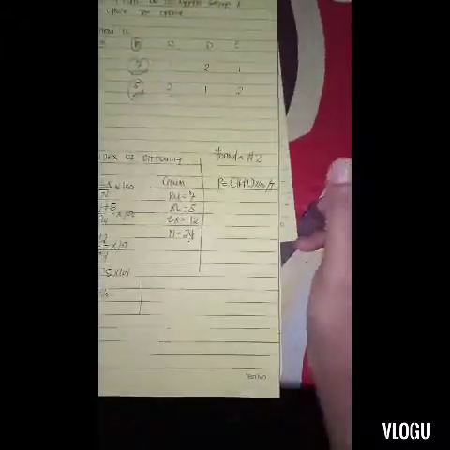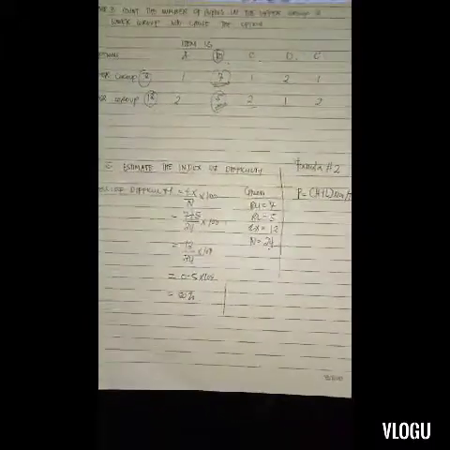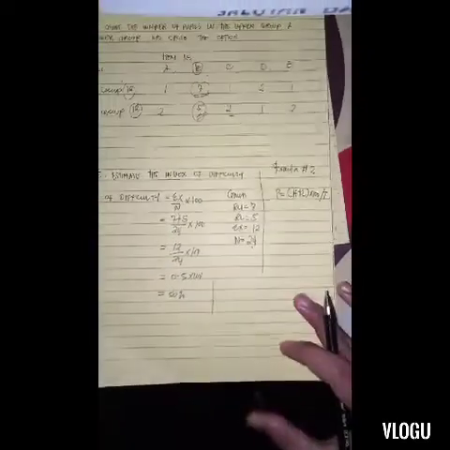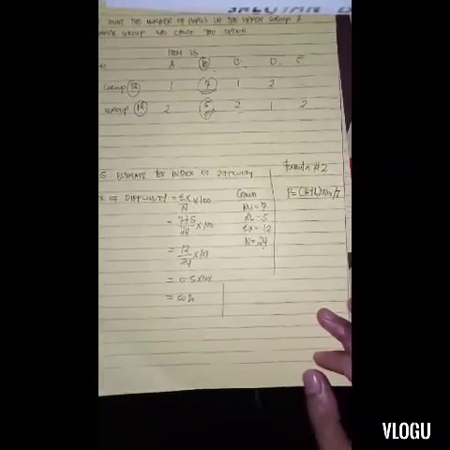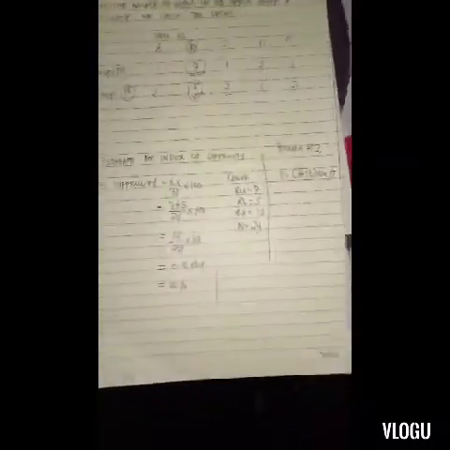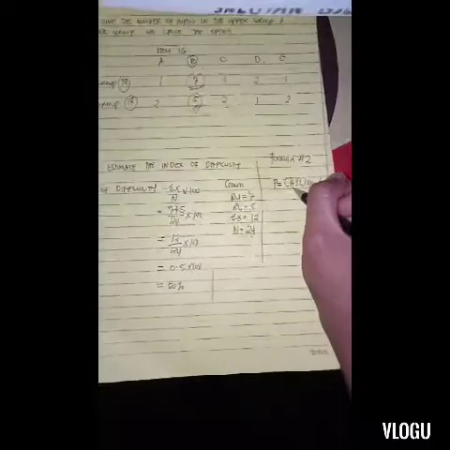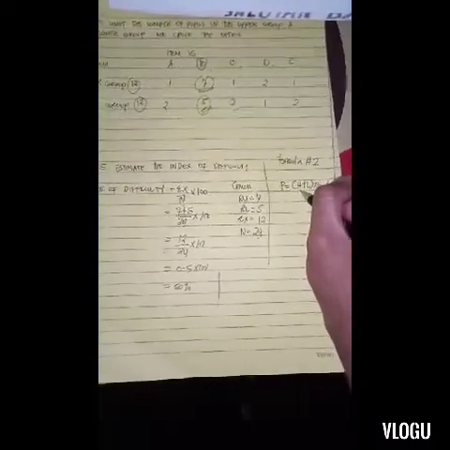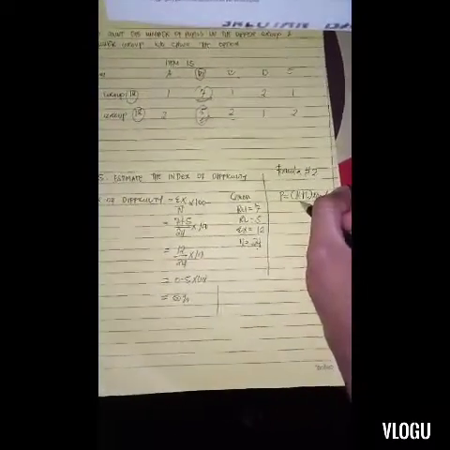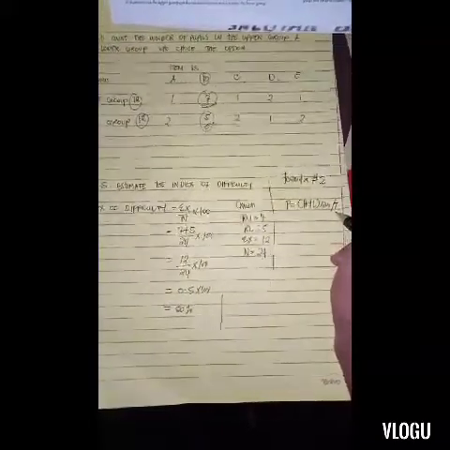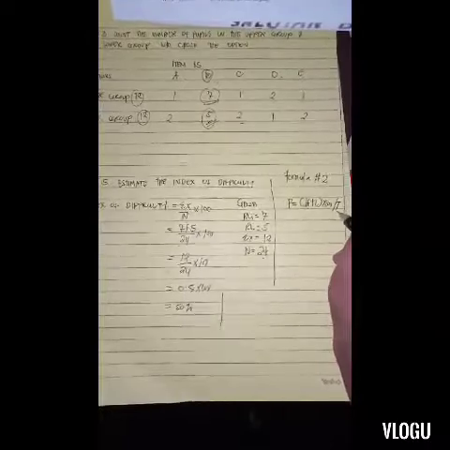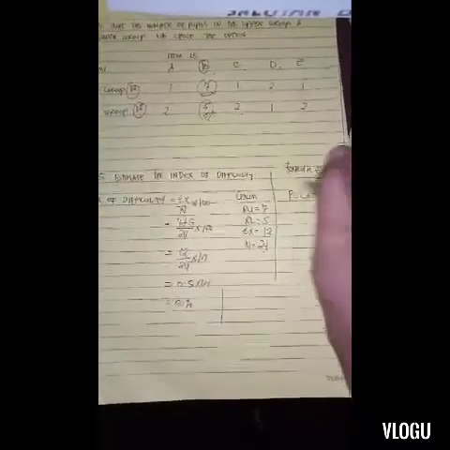So again guys, it depends on you which of these formulas you are going to use to compute the index of difficulty. So our H here is the response from the upper group, and our L here is the response from the lower group, and our T here is the total responders from the upper and lower group.